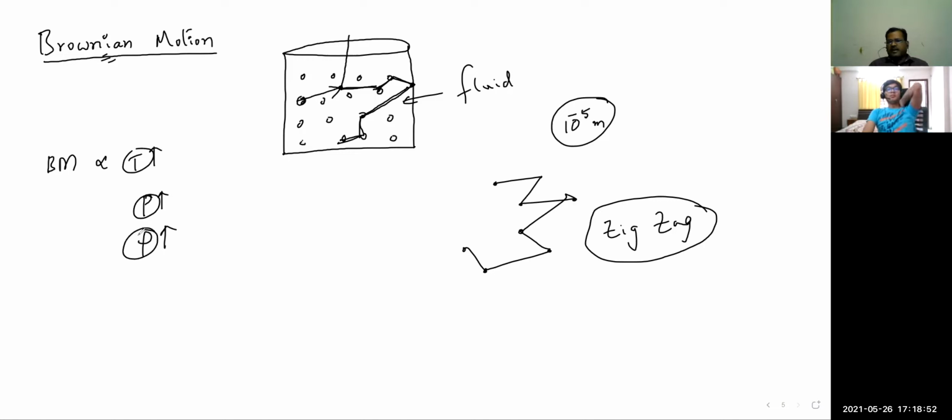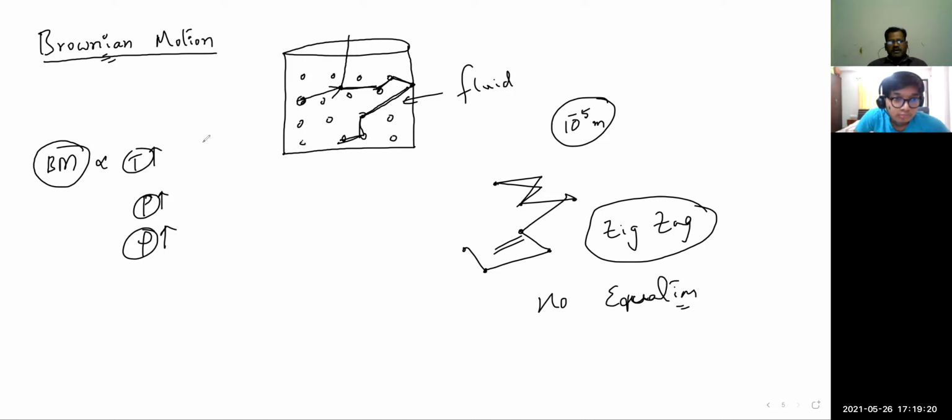But he has not given any specific equation to discuss. We don't have any expression for this. Already he said that this is in zigzag manner, so there is no point in discussing a mathematical expression. If we had a mathematical expression, we could not say that it is going in zigzag manner. Zigzag itself means no equation. But anyway, we have to observe which factors affect the Brownian motion. If temperature, pressure or density changes, definitely the Brownian motion will be affected. That's a small point to be discussed in the kinetic theory of gases itself.